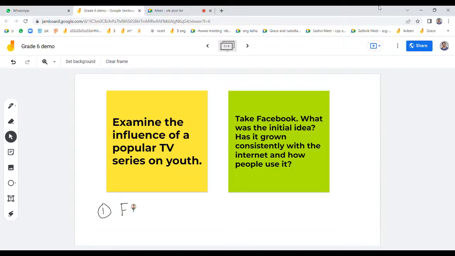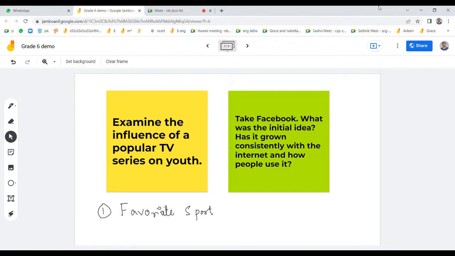So, for example, if they are giving you a topic like "write about your favorite sport," you will just write about your favorite sport, like your favorite sport is cricket, why do you like cricket, how cricket is played, who is your favorite cricket player, which match you like the most, which country you like the most. And this is nothing but a descriptive essay, like you're describing your favorite sport.